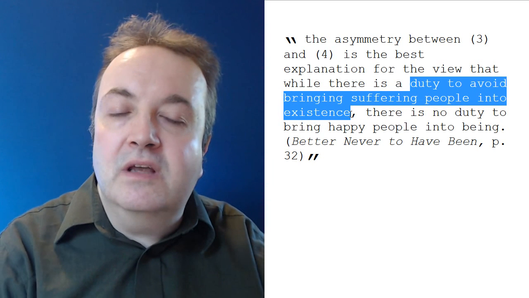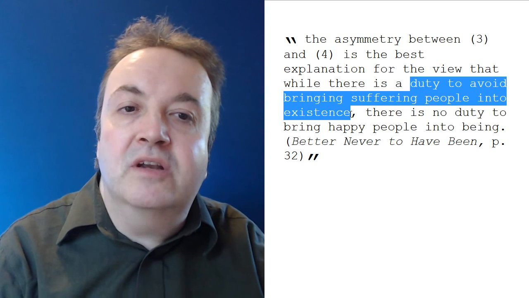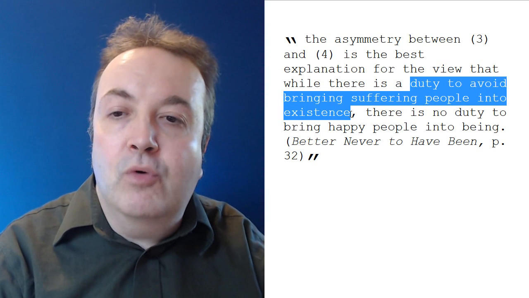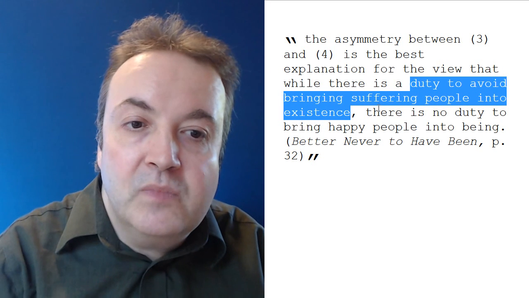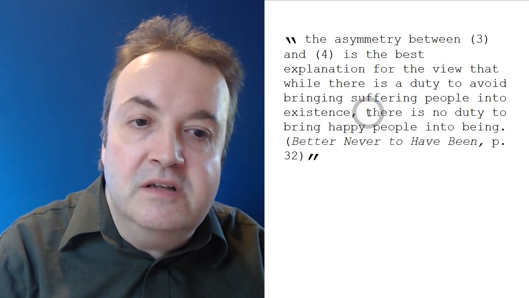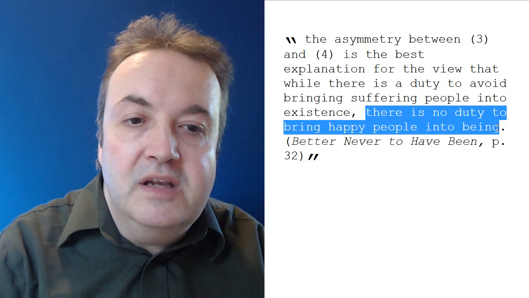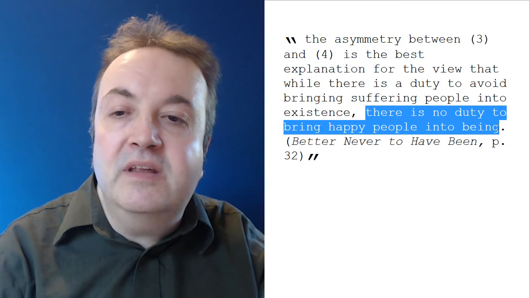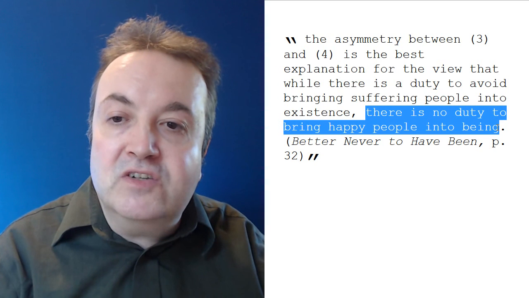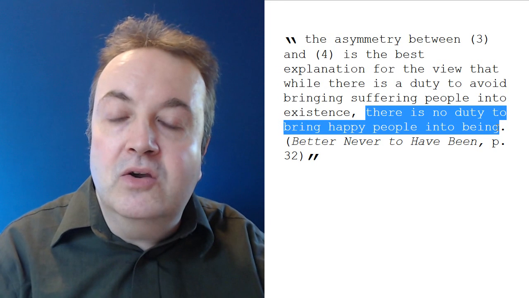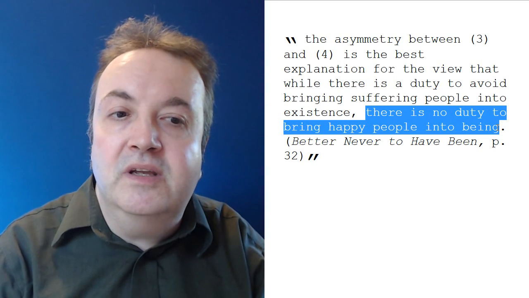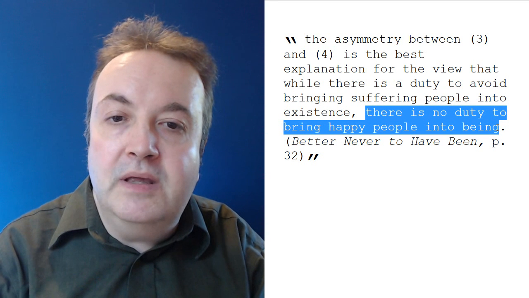But we may use the more favorable interpretation, which does not depend upon 3 and 4 for us to accept it. And I've just shown several reasons why there is no duty to bring happy people into being. And many of these are self-contained sufficient reasons, each one being good enough to show that there is no duty to bring happy people into being.